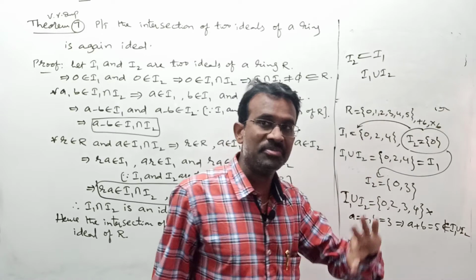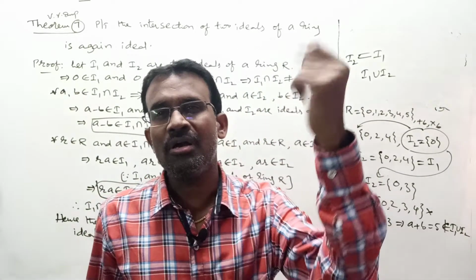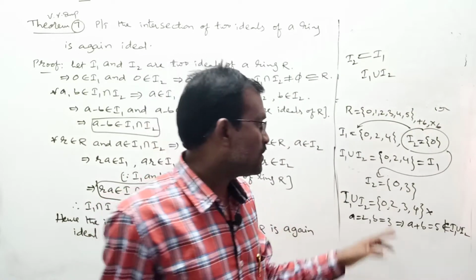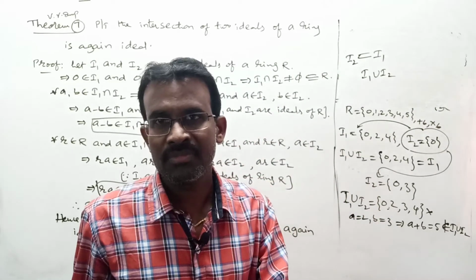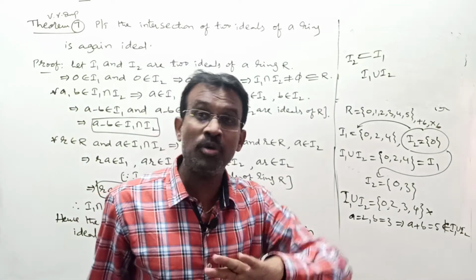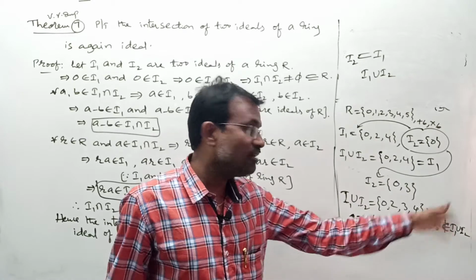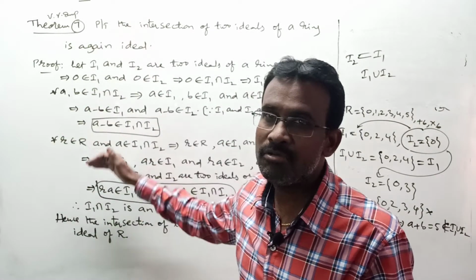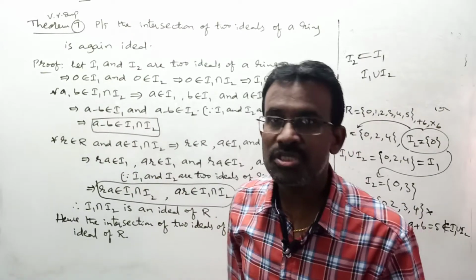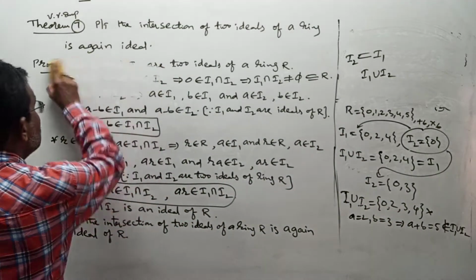If I2 is a subset of I1 or I1 is a subset of I2, I1 union I2 is always an ideal. Right? If suppose I1 is not a subset of I2 and I2 is not a subset of I1, in such a case their union can never be an ideal. That one only we are going to do as one of the very important theorems. It is theorem number 8. Right? One of the important theorems.